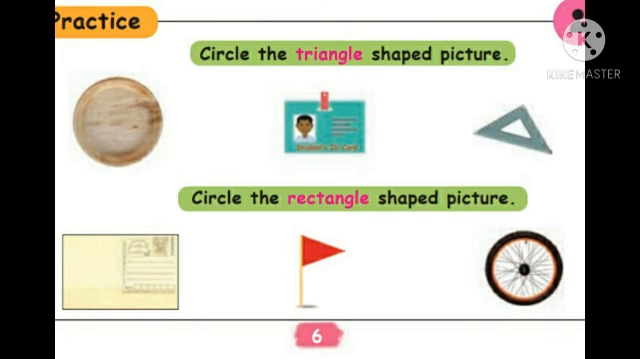Okay, the next one, circle the rectangle shaped picture. Look at the picture. Which shape is rectangle? The first one, that postcard, then the flag looks like a triangle, and the wheel is circle shape. So what can you identify immediately? The opposite sides are the same. A rectangle has opposite sides the same. So the postcard is rectangle shape, so you have to circle the first one, the postcard. Okay, shall we go to the next one?